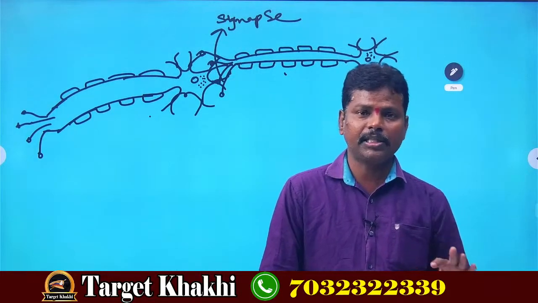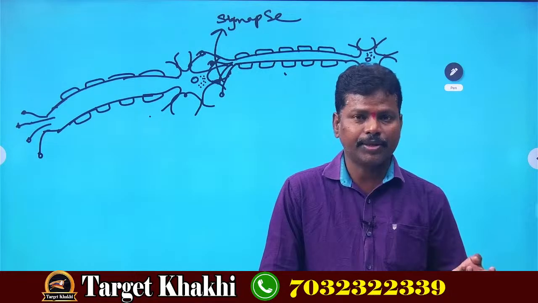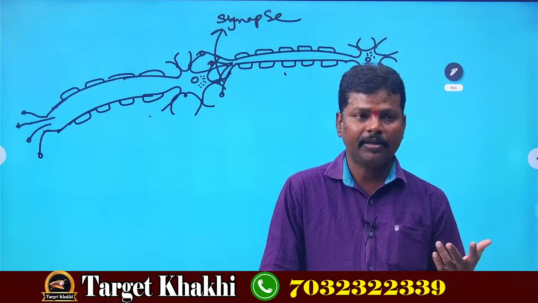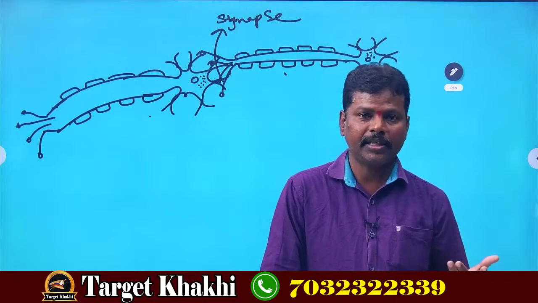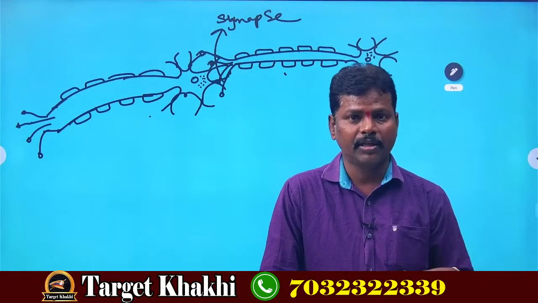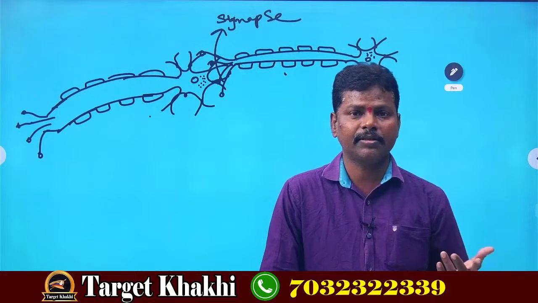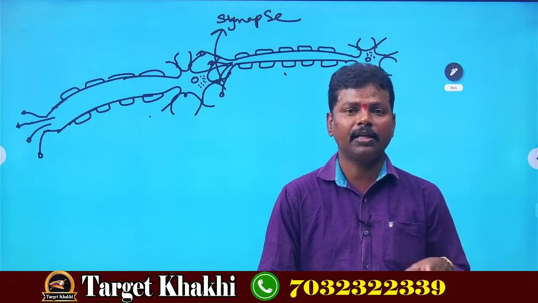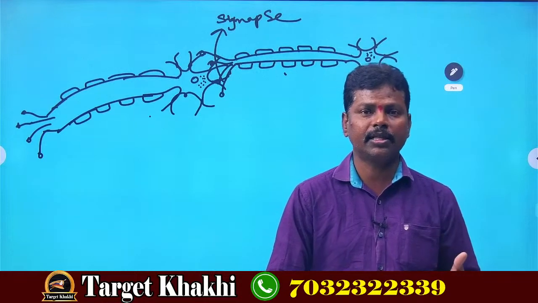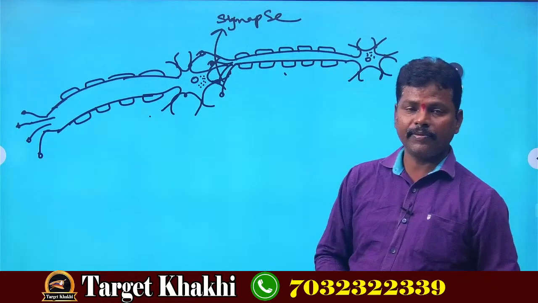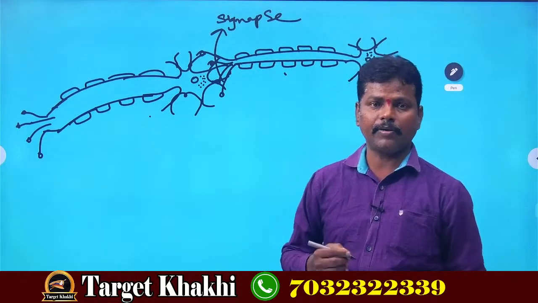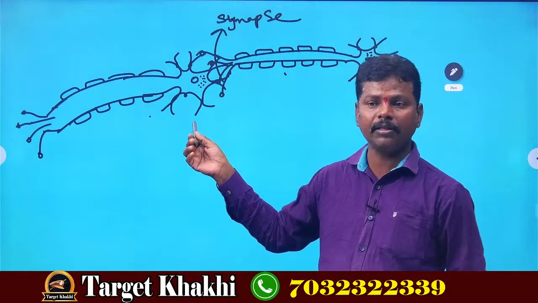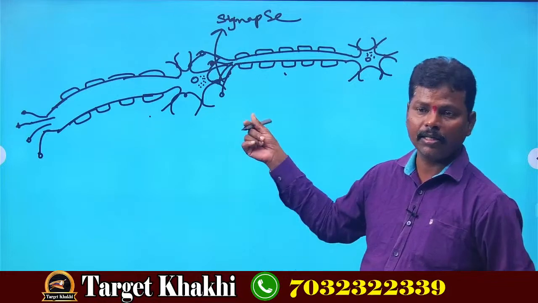Understood? Not only this one, pain, pressure, thinking, speech, writing, reading, finding, identifying, doing research, walking, running, jumping, eating, all comes under coordination. That coordination comes under the activities which are controlled in our body only by nervous system, and nervous system is made up of brain, spinal cord and nerve cells.